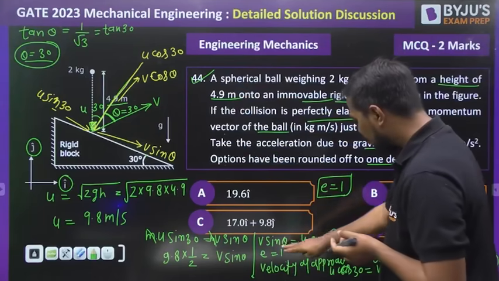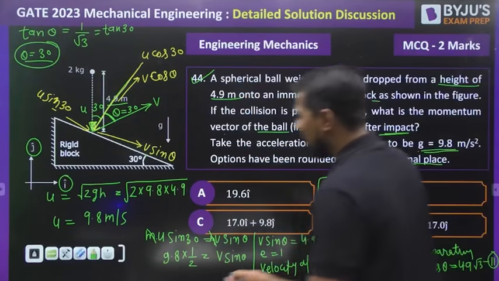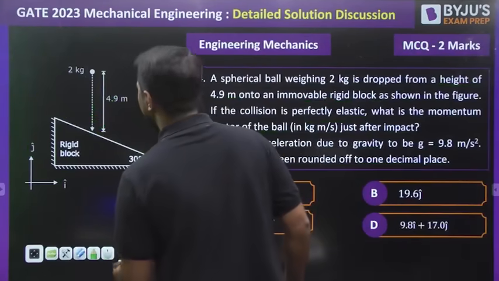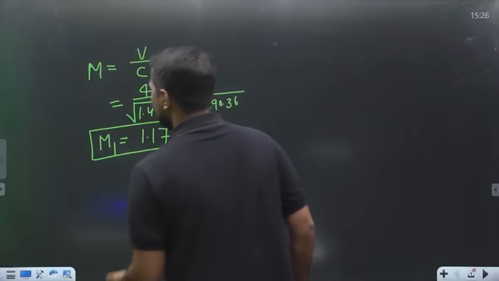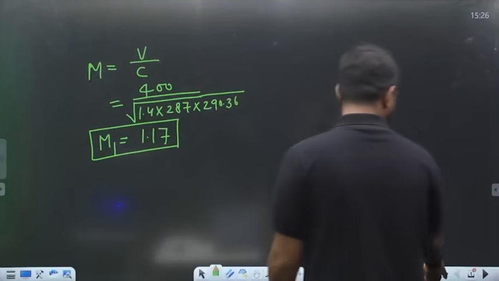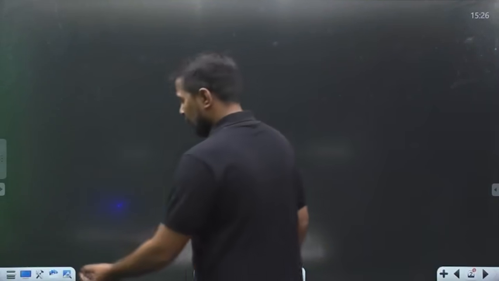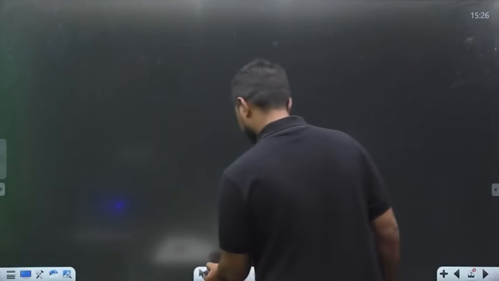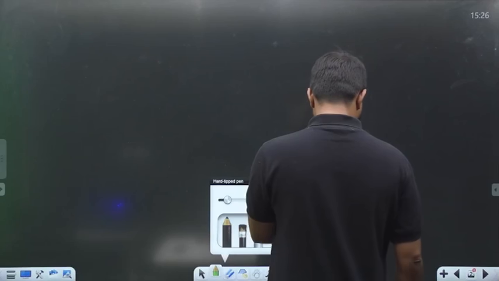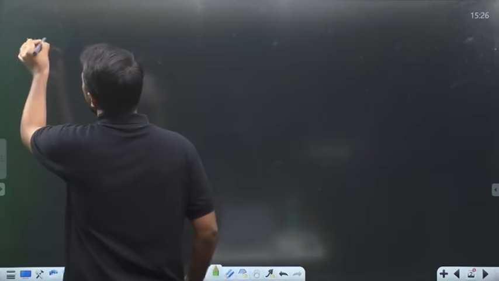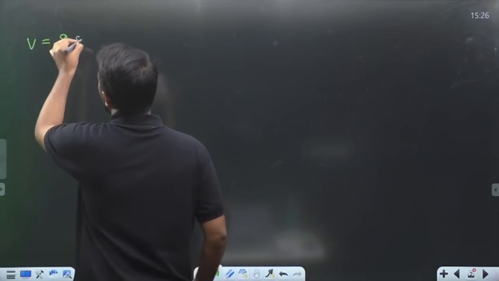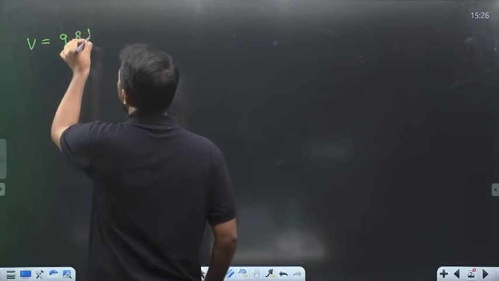So v sin 30 is equal to 4.9. It will be the answer as, let me change the color. I think this color will be better. Okay. So v will be equal to 9.8 meter per second.